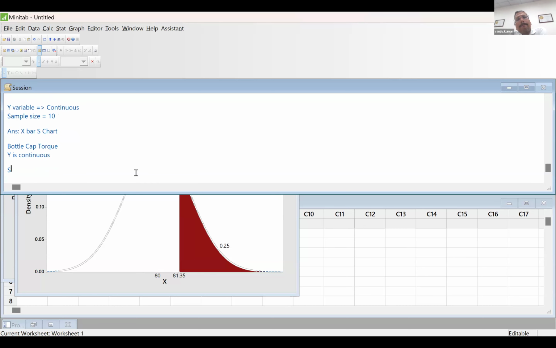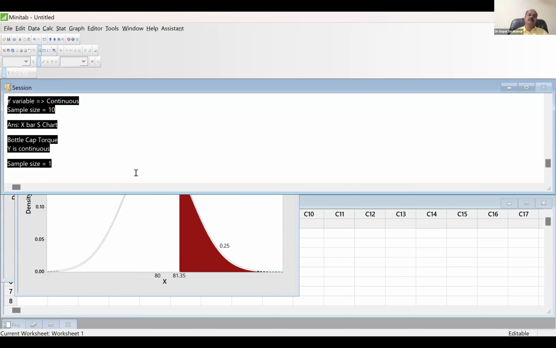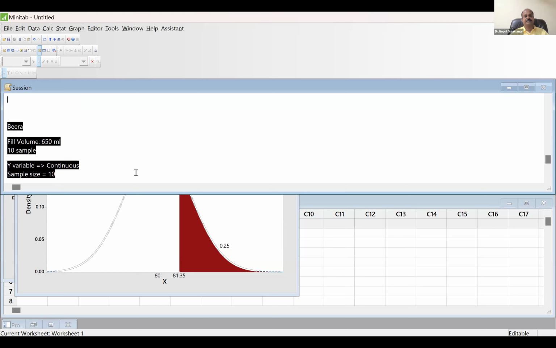Now, let's say every day you do the torque test for only one sample. Sample size is 1. Which control chart do you have to plot? IMR chart, individual moving range, because your sample size is just 1. That's all. This is what you need to know about control chart selection.